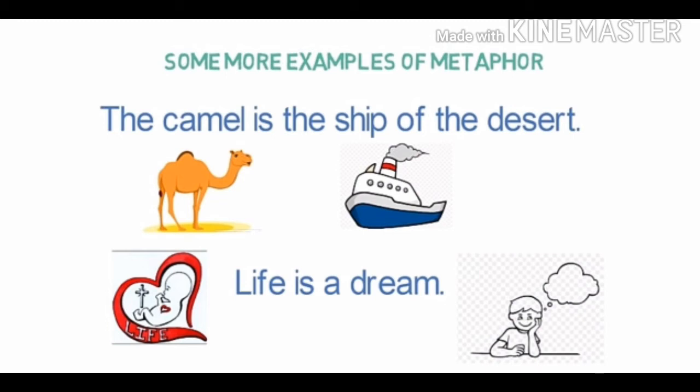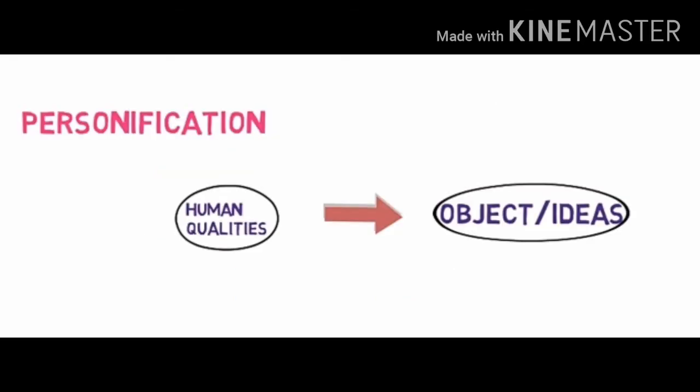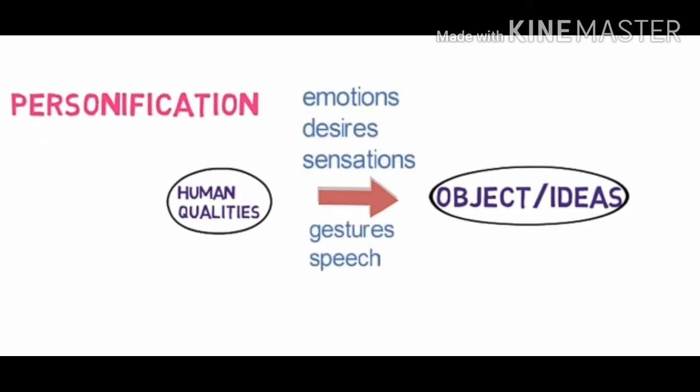Now let's look into the next figure of speech, that is personification. Personification is a figure of speech where human qualities are given to objects or ideas. These qualities may be emotions, desires, sensations, gestures or speech.